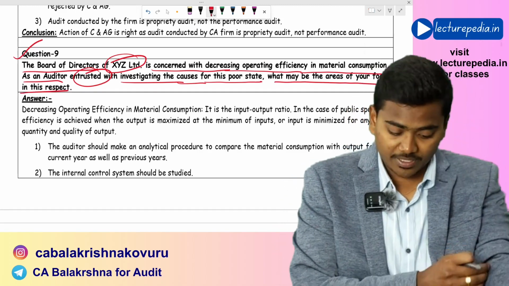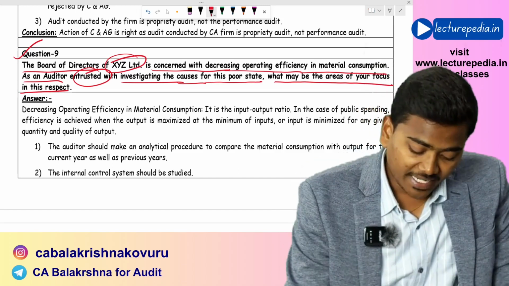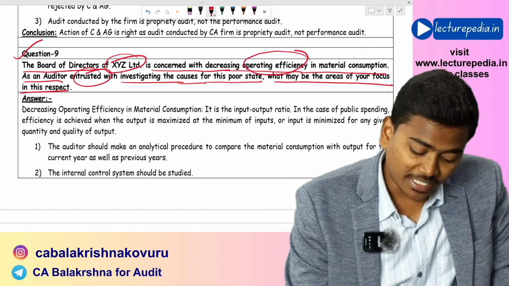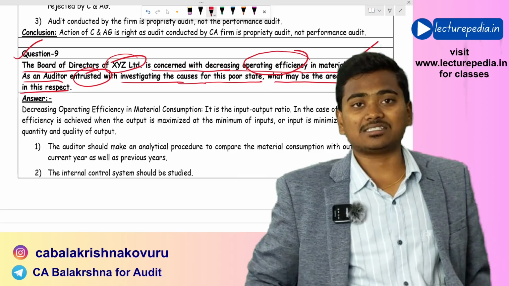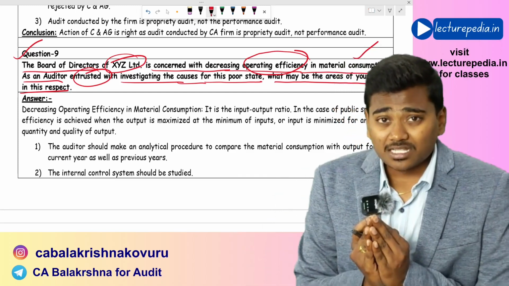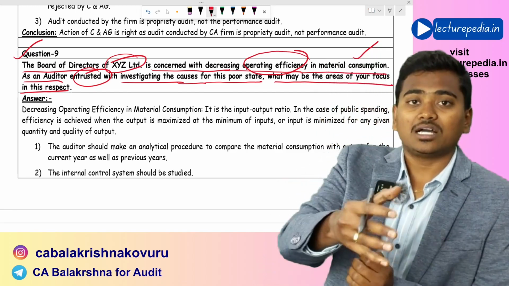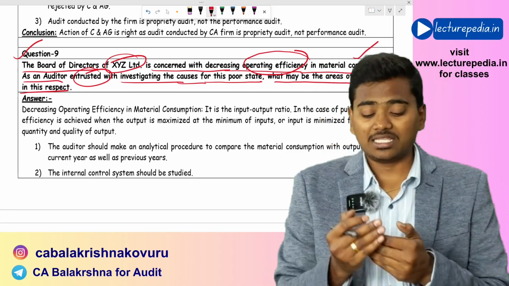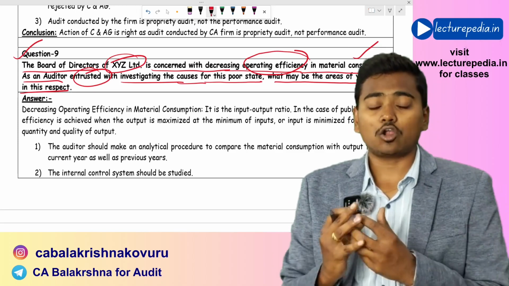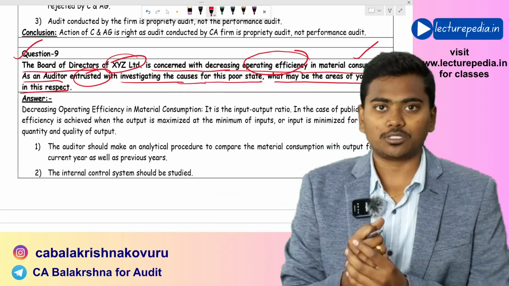Basically, there is a company and their operating efficiency of material consumption has decreased. That means they are achieving less output with the given number of inputs. Their efficiency has decreased, they are not able to achieve maximum output.